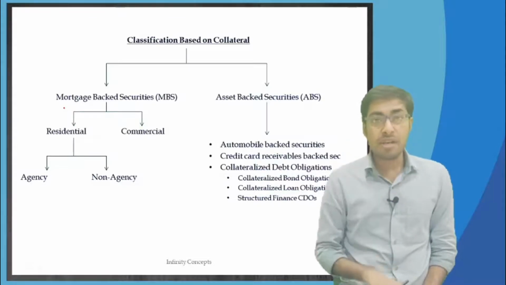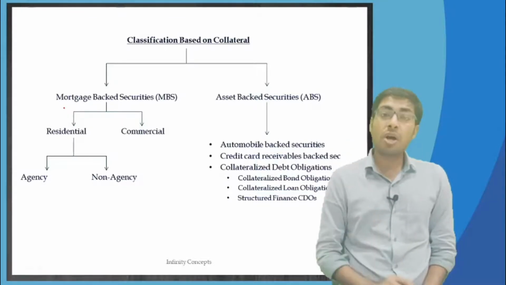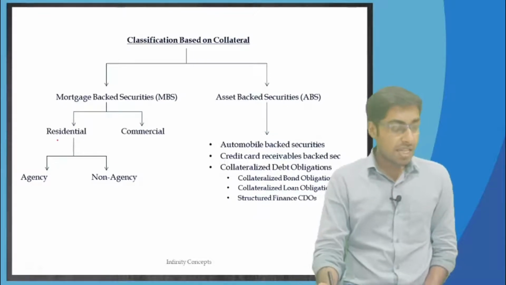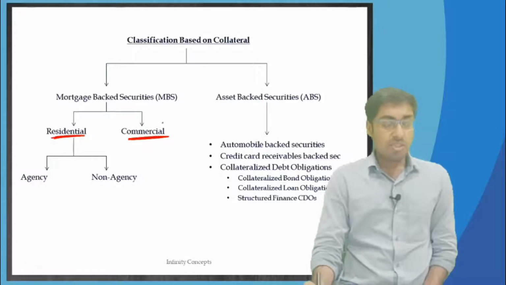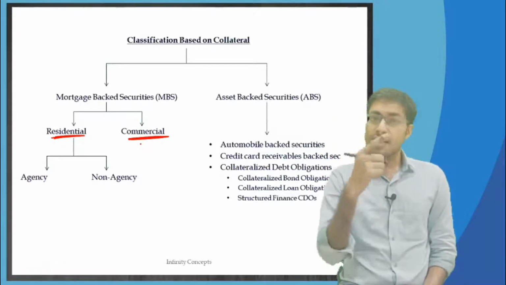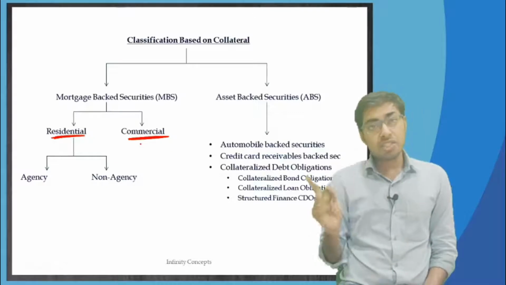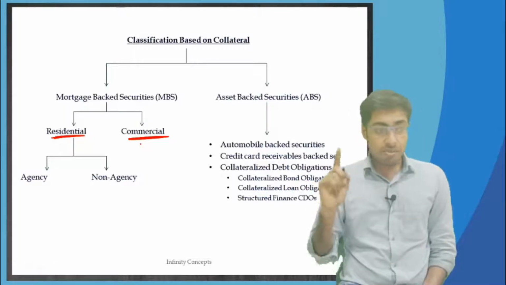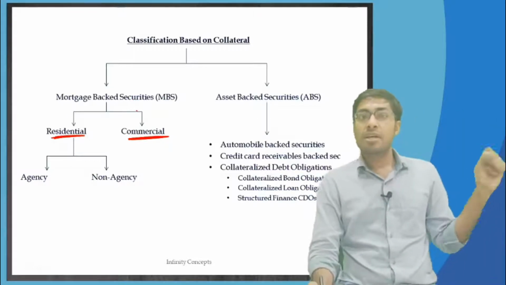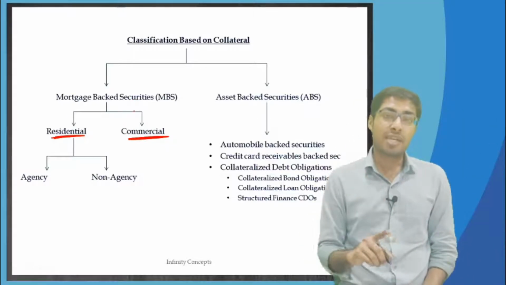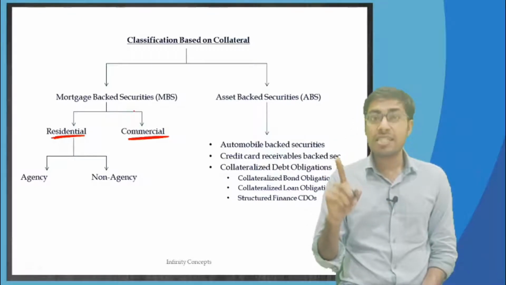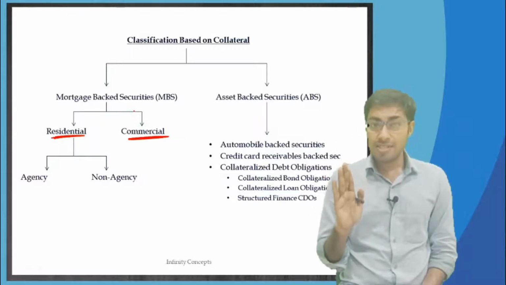Then you will ask me a question: okay Aadit, what kind of mortgage backed securities have you invested in? Then I will say either residential or commercial. Residential mortgage backed security means the property that is the collateral is a residential property. If it is commercial mortgage backed securities, then the collateral that has been kept is nothing but a commercial property. This is what residential and commercial mortgage backed securities are. I hope you all are understanding.